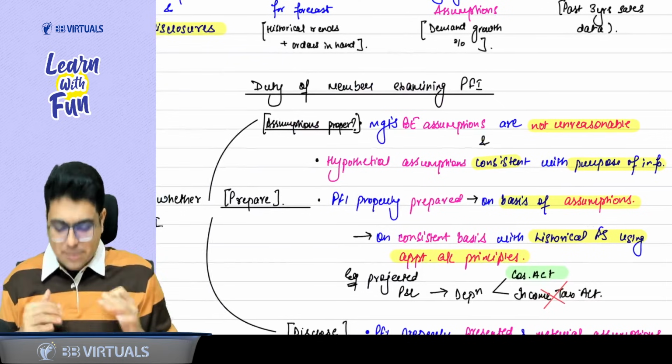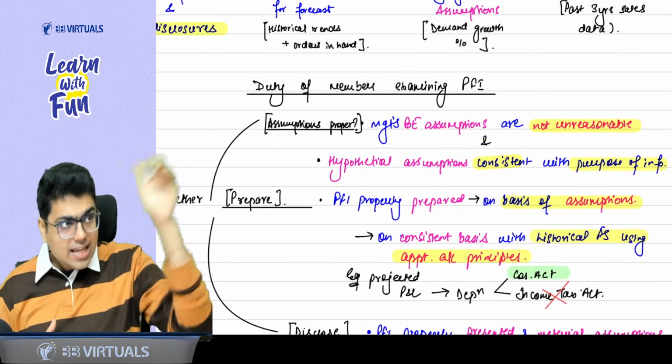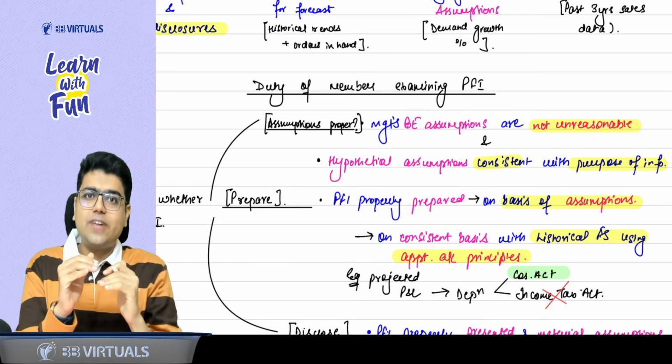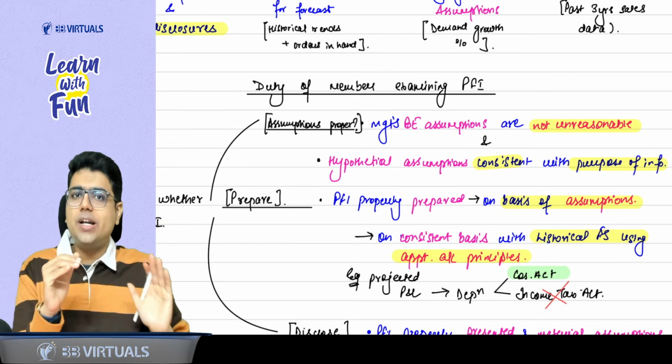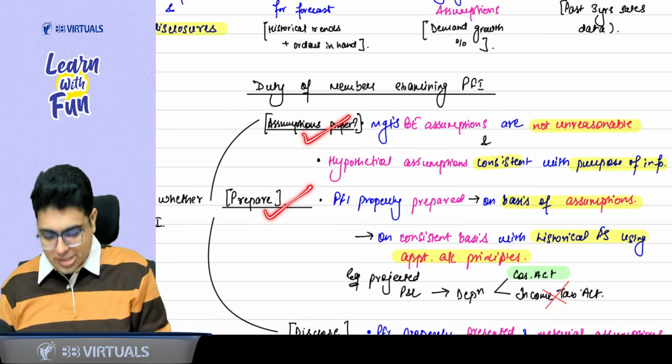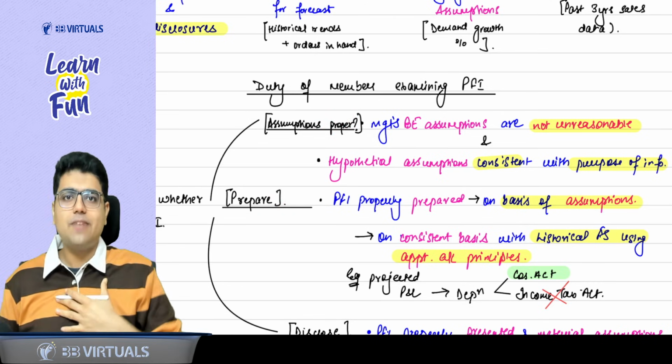So the first thing as a practitioner, I check the assumption. Then I check the preparation. Preparation on the basis of assumption and historical financials plus appropriate accounting principles. Now, sir, assumptions are proper. It is prepared as per the assumption. Last thing that I want.